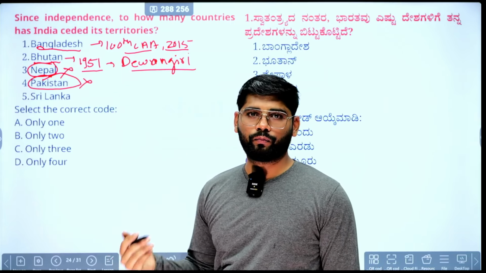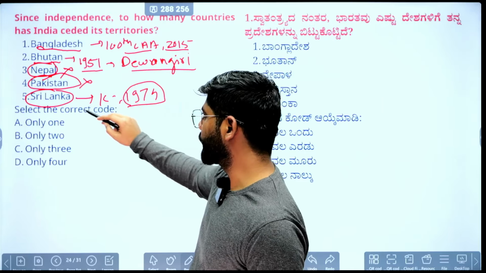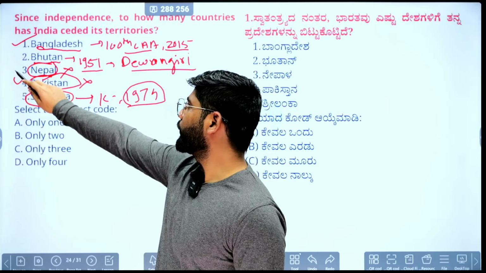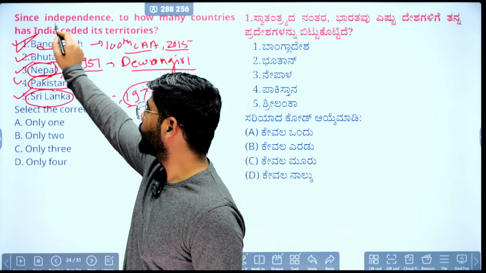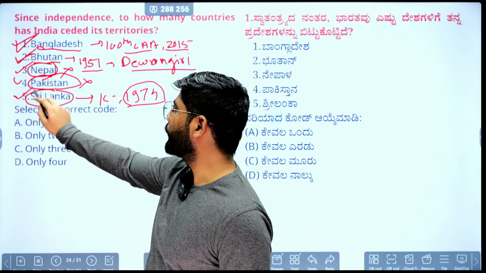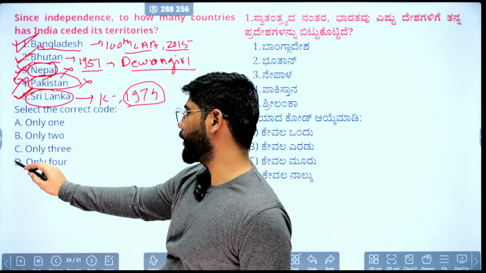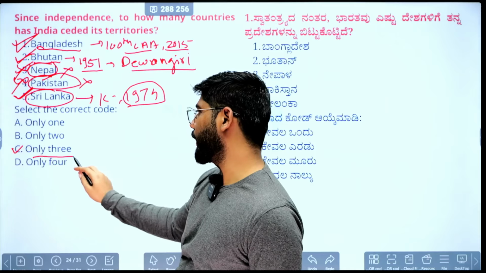Yes, we have ceded territory: Katchatheevu Island, ceded in 1974. So we have ceded territory to three countries, Bangladesh, Bhutan and Sri Lanka, not to Pakistan and Nepal. So the correct answer is C, that is, only 3 are correct.